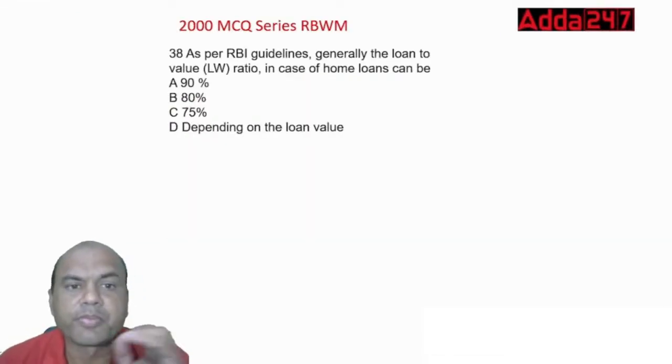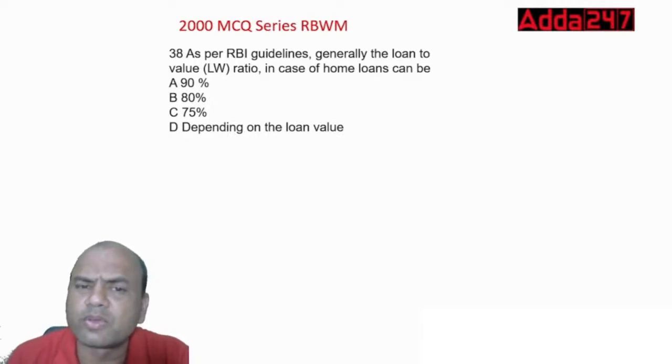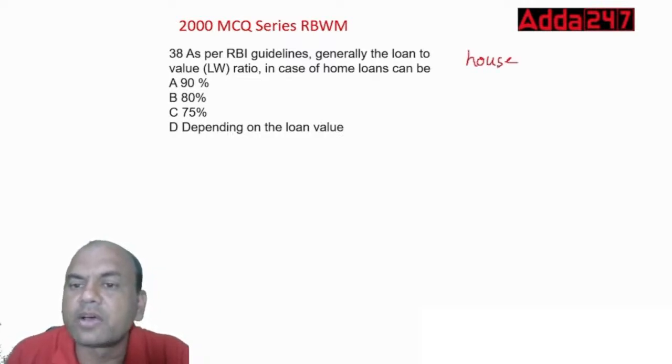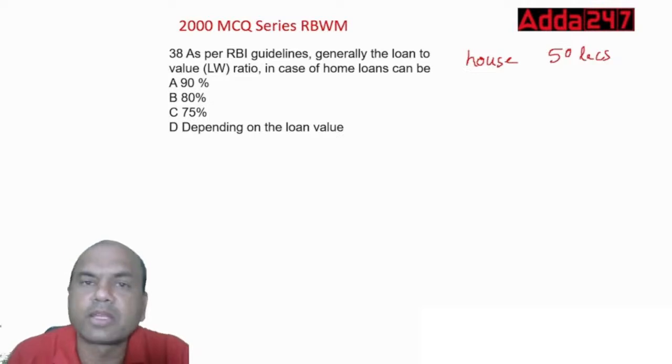As per the RBI guideline, generally the loan to value ratio in case of home loans is. So what is the home loan ratio, meaning loan to value? What is this loan to value ratio? It means what? Suppose the house which I am purchasing is for, let's say, 50 lakhs. So how much loan can be given by the bank?